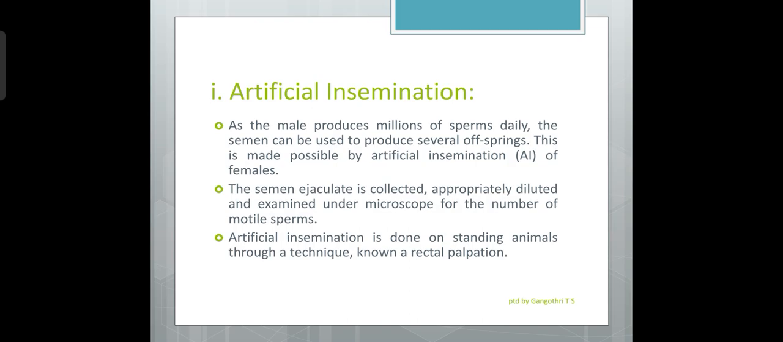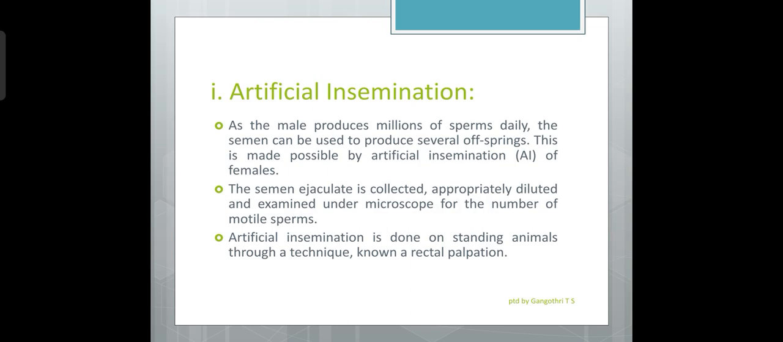here for an effective artificial insemination to produce the desired results. We have to follow some aspects. The semen ejaculate is collected. Approximately it is diluted and examined under microscope for the number of motile sperms in the sample. Normally 0.2 ml of bull semen contains about 10 million of motile sperms.